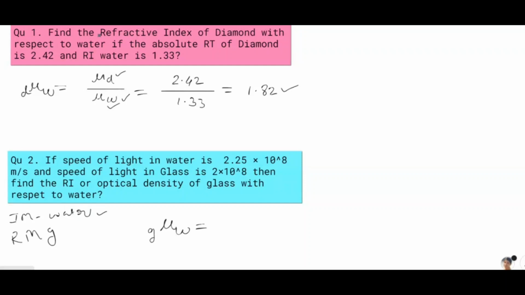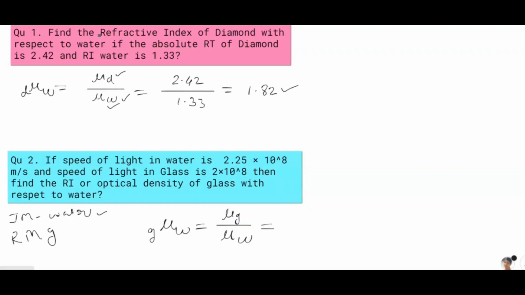If you have confusion, first write the ratio of the refractive index of glass to the refractive index of water. Now the speed of light is given, not the absolute refractive indices, so we write the formula in terms of speed of light.